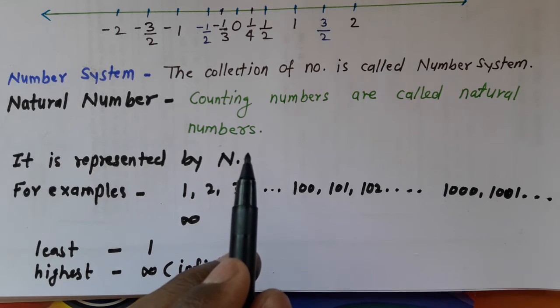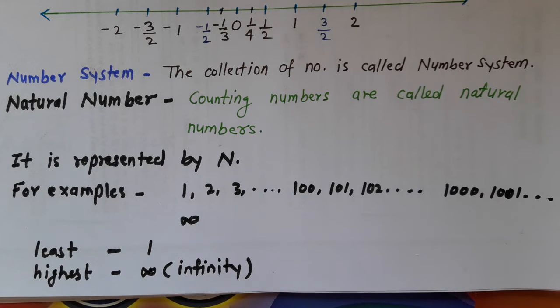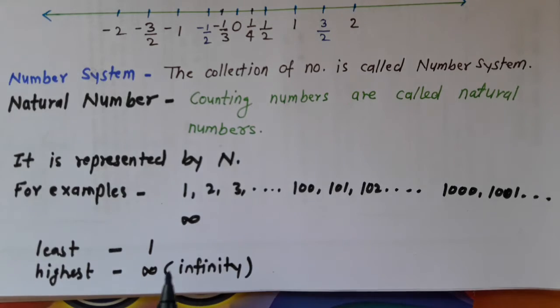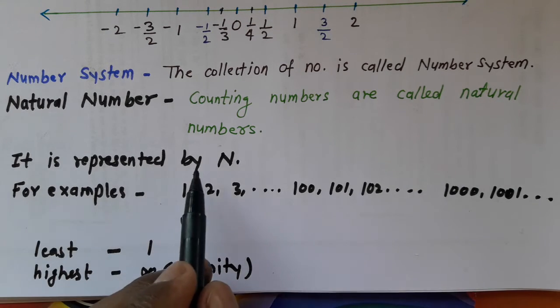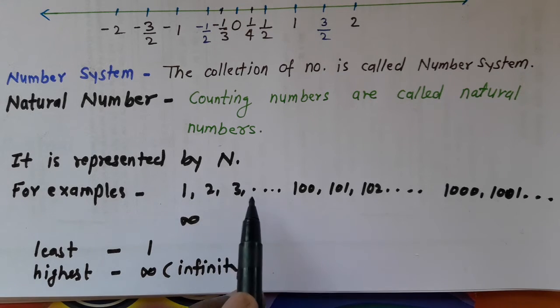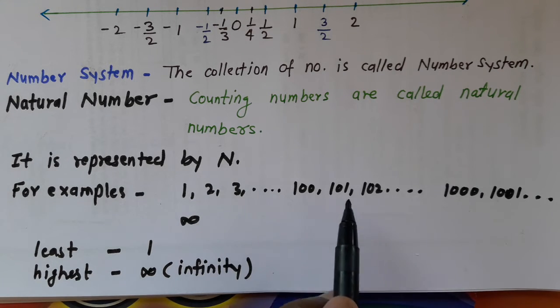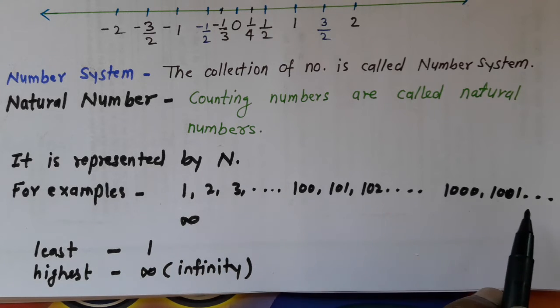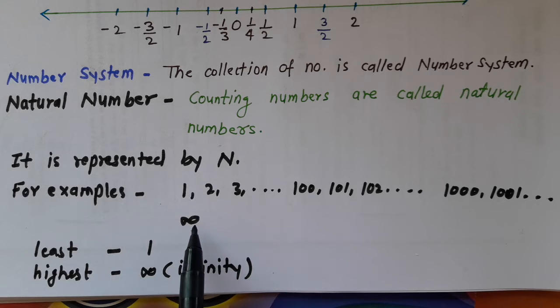When you start counting any objects, any chocolates, we start from number 1, so it is also known as counting numbers. It is represented by N. For example, 1, 2, 3 dot dot dot 100, 101, 102 dot dot dot 1000, 1001 dot dot dot till infinity. So it is clear that the least natural number is 1 and the highest natural number is infinity.